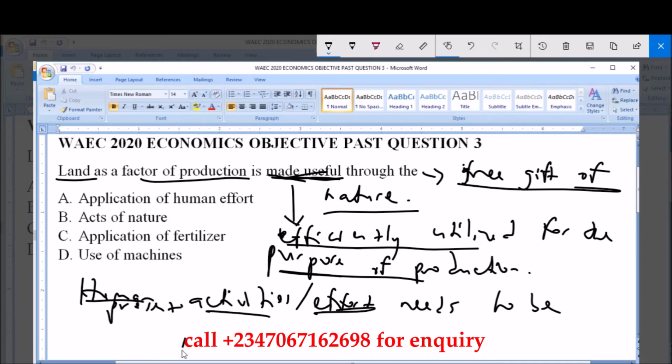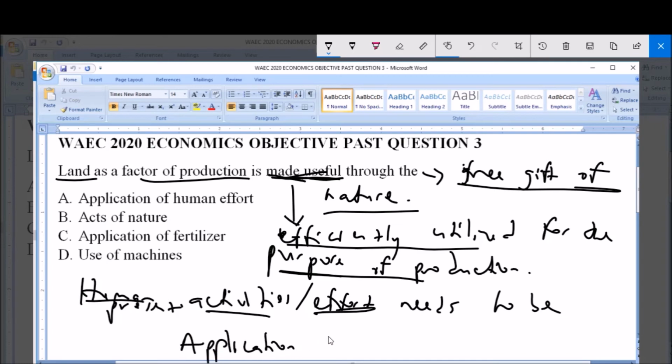So for that, you can say human activity needs to be applied. So application of human effort, activity needs to be applied to land for it to be made useful. So option A says application of human effort. So as we have established, this is the correct answer to this question.